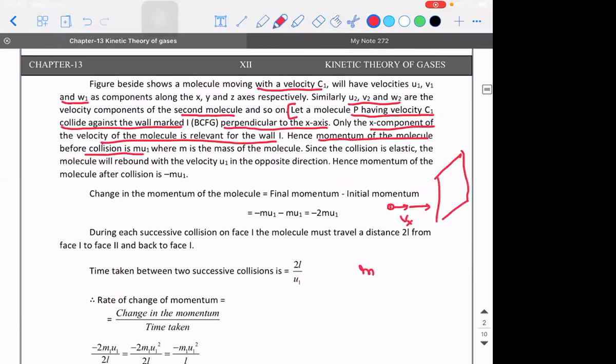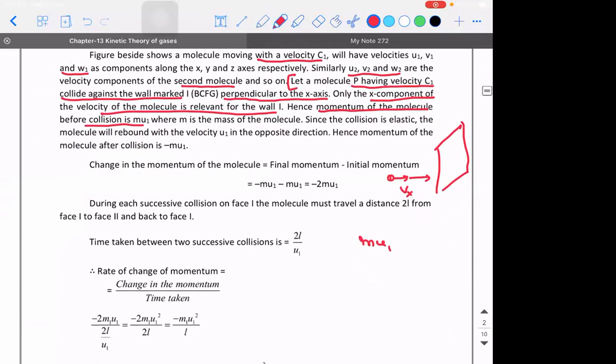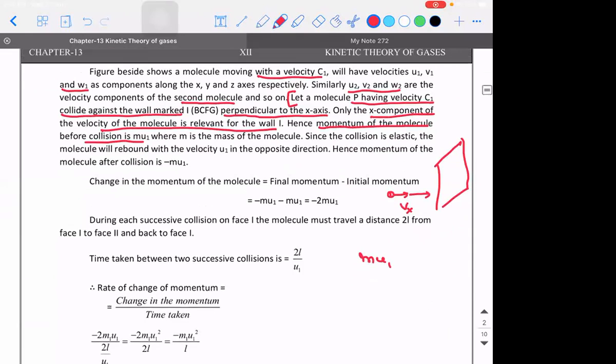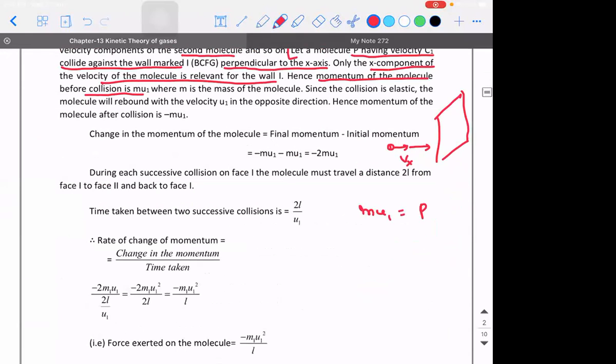Now tell me one thing, guys. When the molecule is moving to the right towards the wall, mu1 will be the initial momentum. After collision, since the collision is elastic, what will be its final momentum? Minus mu1. You are telling about change in momentum.